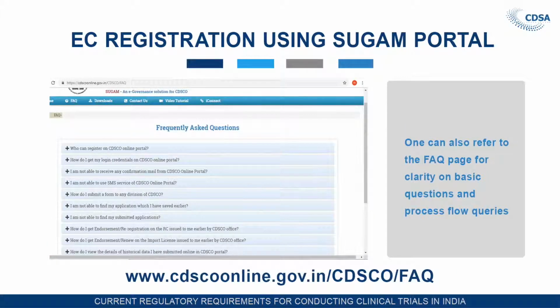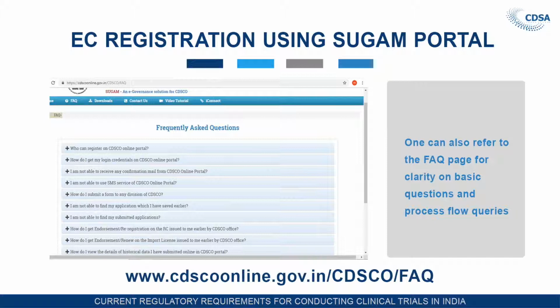On our site we have given some questions and answers also for the convenience of the applicants. If they have doubts about who can register, how to get login credentials on the CDSCO online portal, what to do if they are not able to receive any confirmation mail from CDSCO, or how to submit a form to any division of the CDSCO, such questions are given under the frequently asked questions.